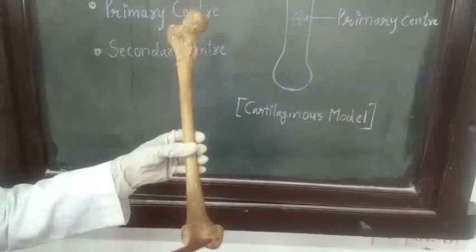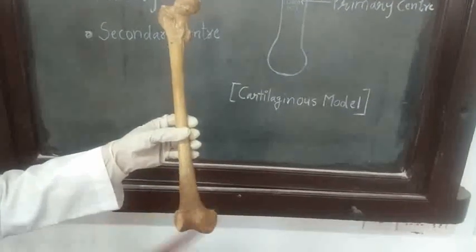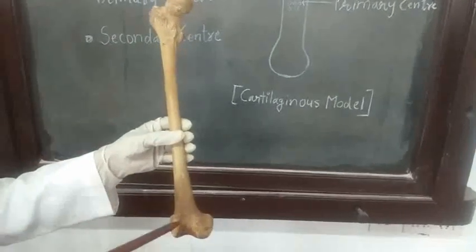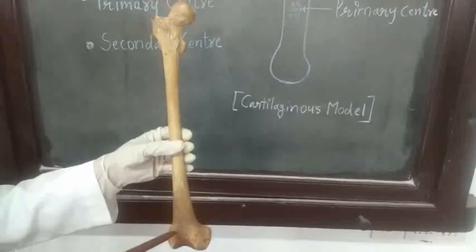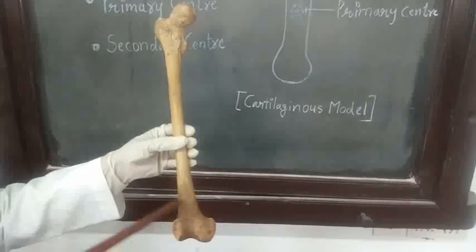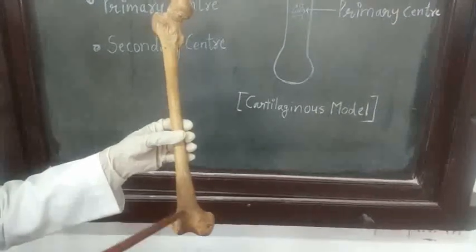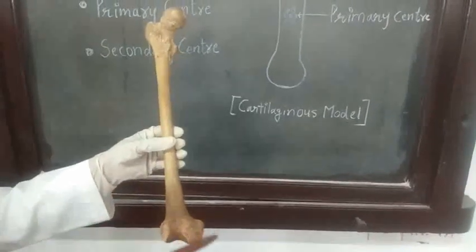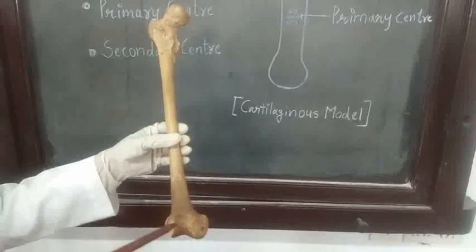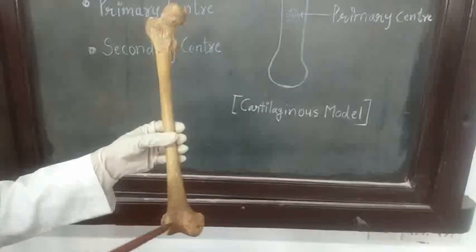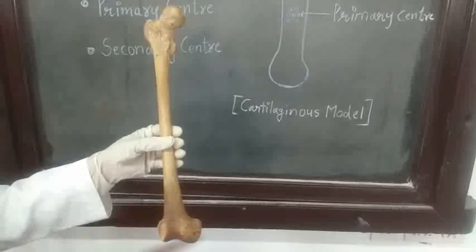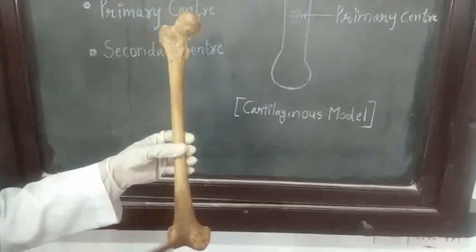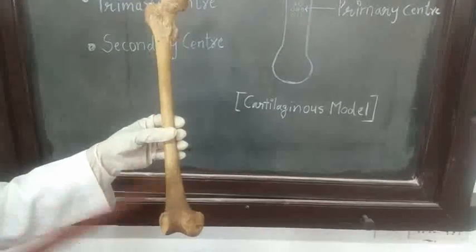So if you find a dead newborn, and if you take the X-ray of lower end of the femur, and in that X-ray you find there is an ossified secondary center, then you can determine the age of that dead newborn. That is, that newborn was full term, meaning it has crossed 9 months. So this clinical aspect or medico-legal aspect you should remember.